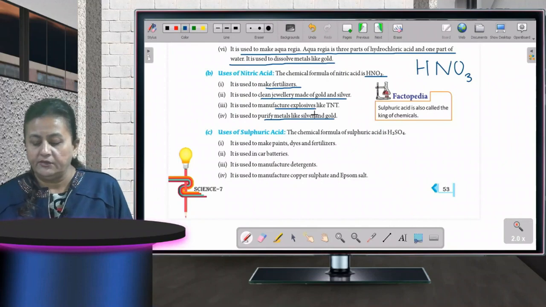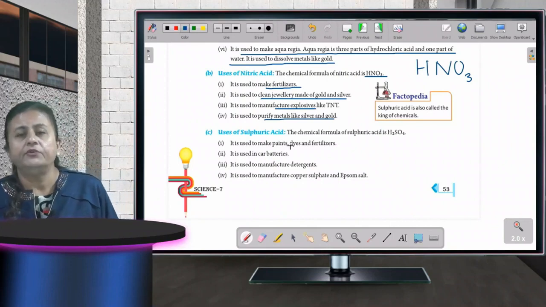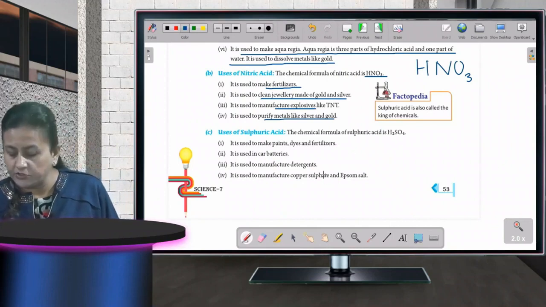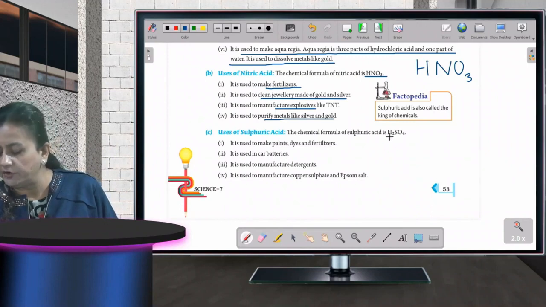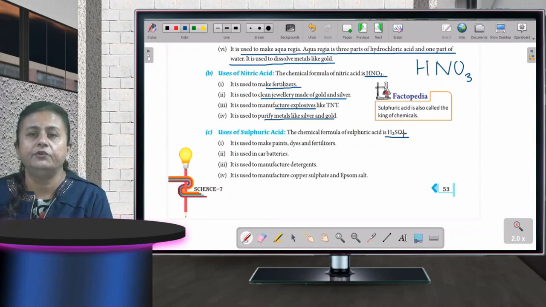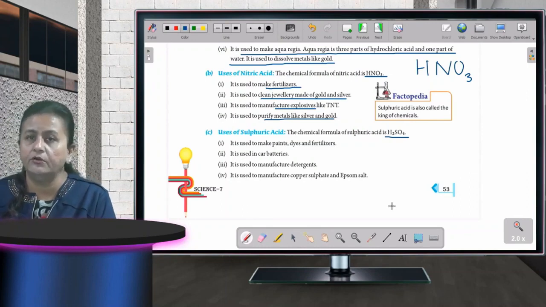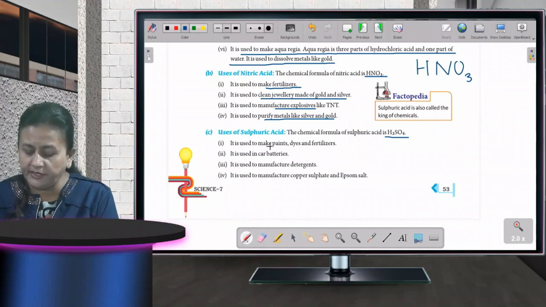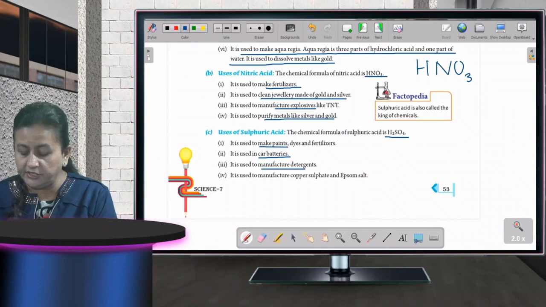Then uses of sulfuric acid. As you can see on your screen, the chemical formula for sulfuric acid is H2SO4. And what is it used for? It is used for making paints. It is used in car batteries. It is used to make detergents.